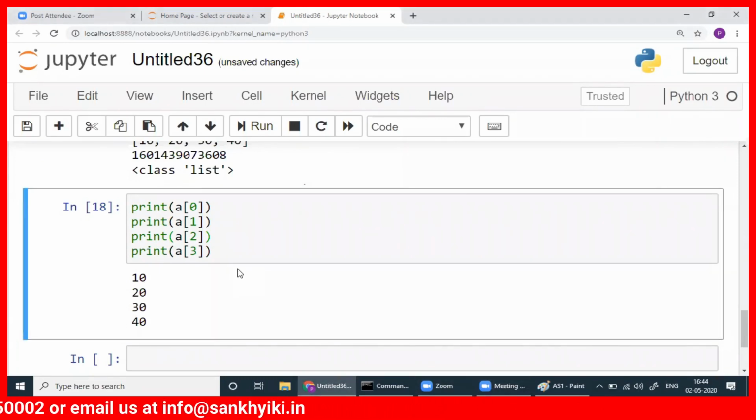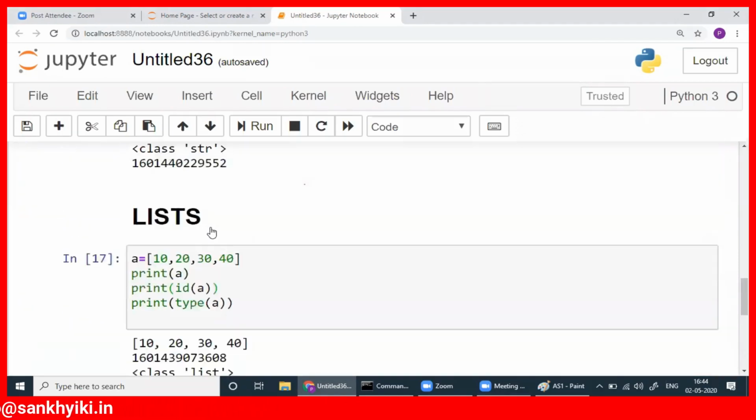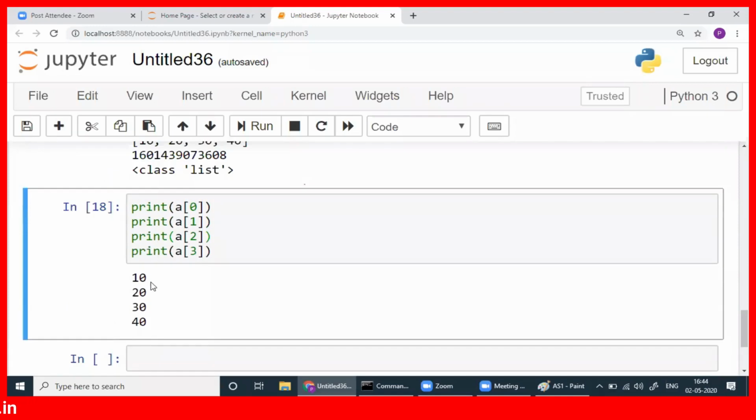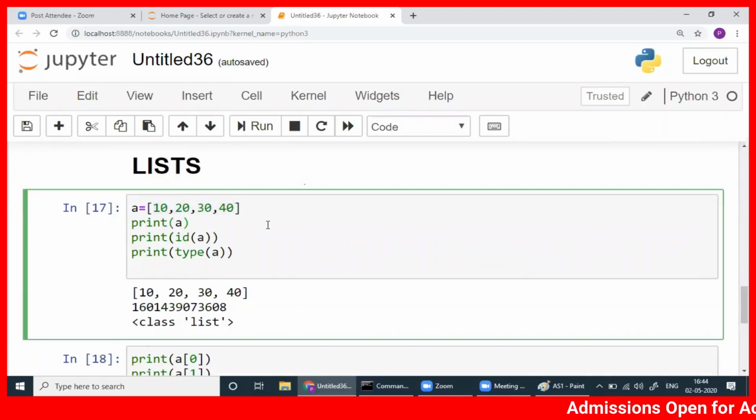This is 30 and 40. Yep. Fine. 10, 20, 30, 40. Okay, one by one. Now, this is one list. What we can do with this list? That is what you need to know.